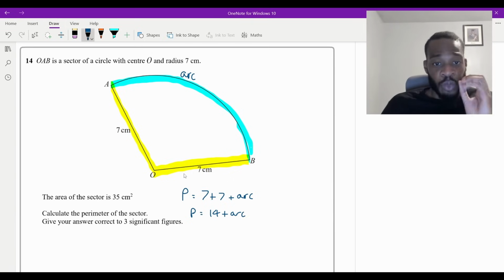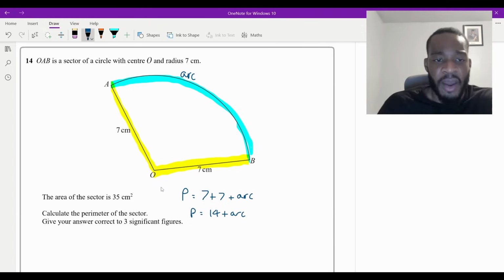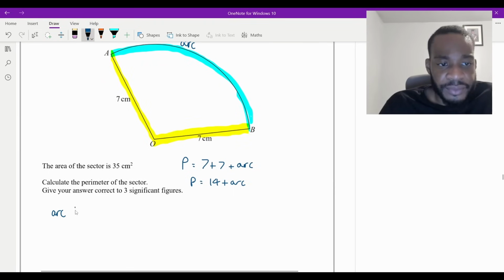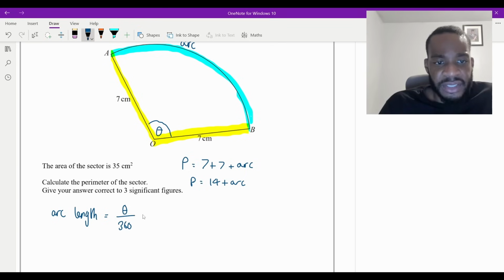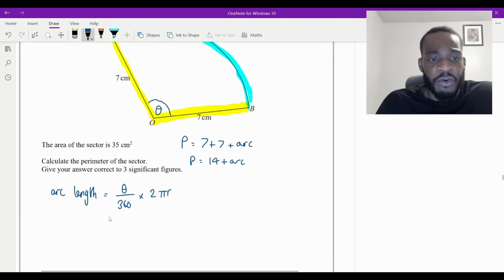Well, we need to remember the formula for arc, right? The length of an arc, and there's actually two. There's the length of the arc formula, and there's the area of a sector formula as well. This hasn't come up yet, so make sure you remember them. I'm going to write both of them because we're going to actually need both of them. So I'm going to write arc length. Arc length is going to equal, if you've got a sector and then you've got this angle here, I'm going to call it theta, the angle theta divided by 360 times the circumference, which is going to be 2 pi r. Or remember, you could write this as pi d. I'm just going to do 2 pi r because I've got the radius. So that's the arc length.